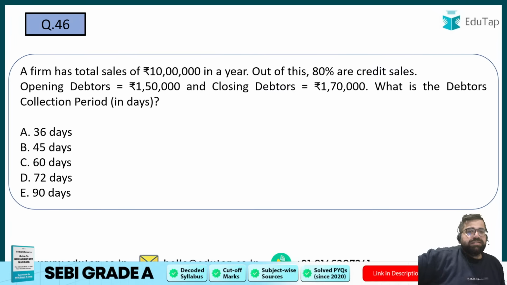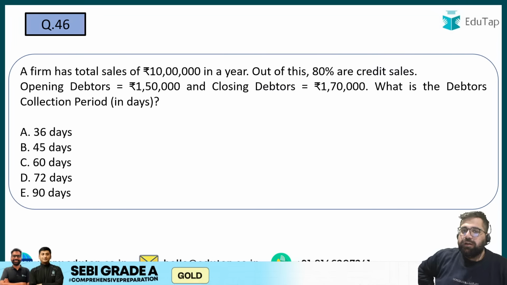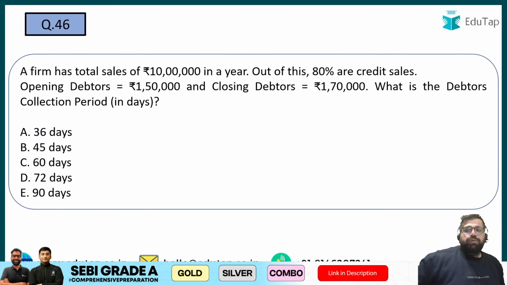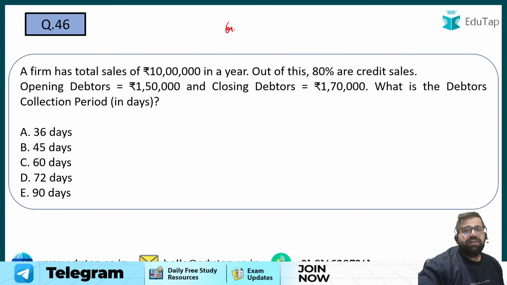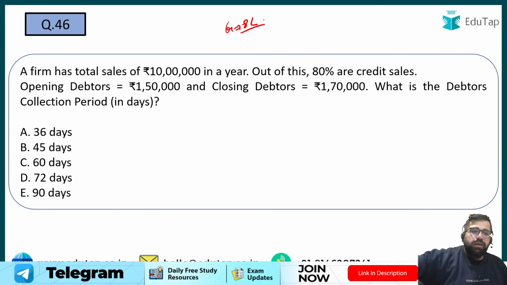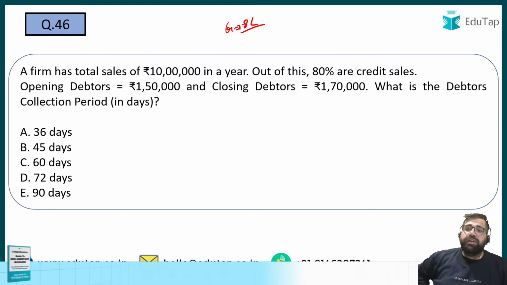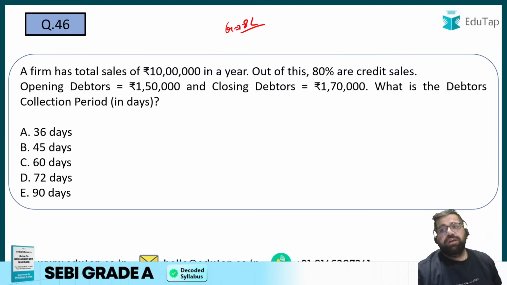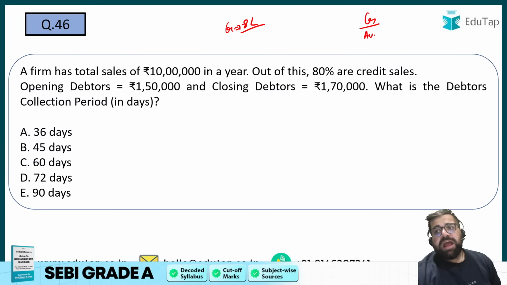Question number 46. A firm has total sales of 10 lakh in a year, out of which credit sales is 80%. So your total credit sales becomes 8 lakh. You have to calculate what is the debtor collection in days. For debtor collection in days, you use the debtor turnover ratio. Debtor turnover ratio is what? Your credit sales divided by your average debtors.